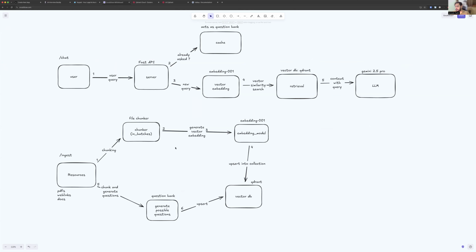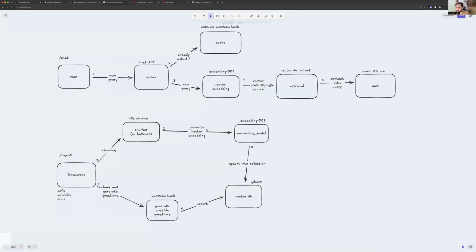Then I'm generating vector embeddings through Google's embedding 001 model. I could have used any other embedding model since all the ones I considered fall into the same category and same pricing, so I chose this one since I'm using Gemini 2.5 Pro. After that, I'll be upserting the embeddings into Qdrant.